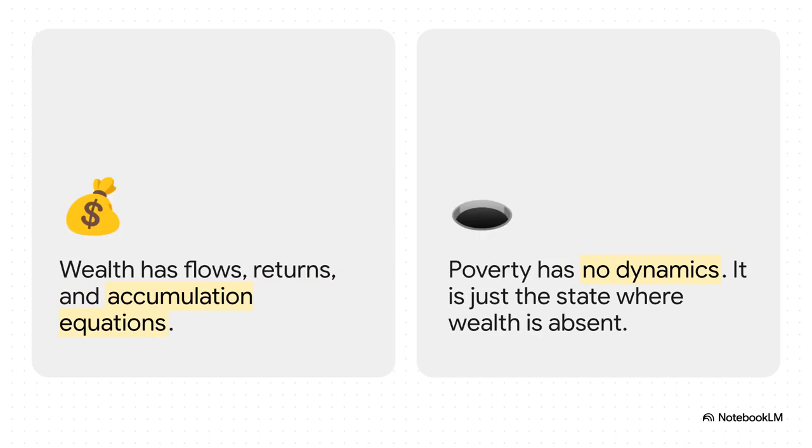Now, if you apply that exact same thermodynamic logic to the economy, you get this massive aha moment. Wealth has flows, accumulation equations, returns, transfer mechanisms. Wealth is exactly like heat. Poverty, exactly like cold, is simply the state in which wealth is absent. It doesn't have any corresponding dynamics of its own. It can't grow, it can't be produced, it can't be carried. It is structurally identical to cold. So when we start treating poverty like an active entity, we are making a massive conceptual error.